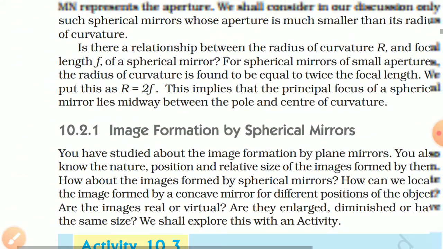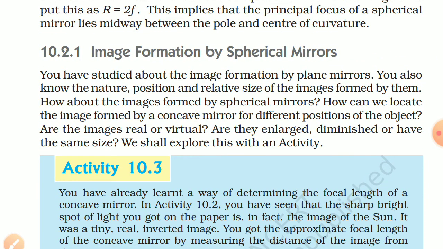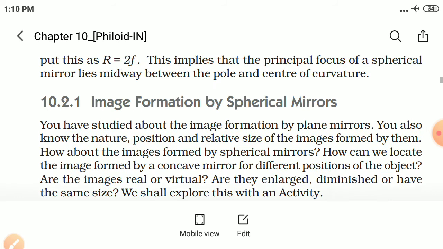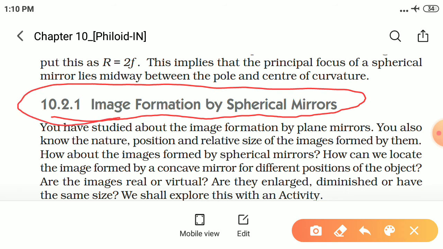Yes, so that's all for today. In the next lecture we will start from the topic 10.2.1, image formation by spherical mirrors. We have seen image formation by plane mirrors, but next we will see and study image formation by spherical mirrors.